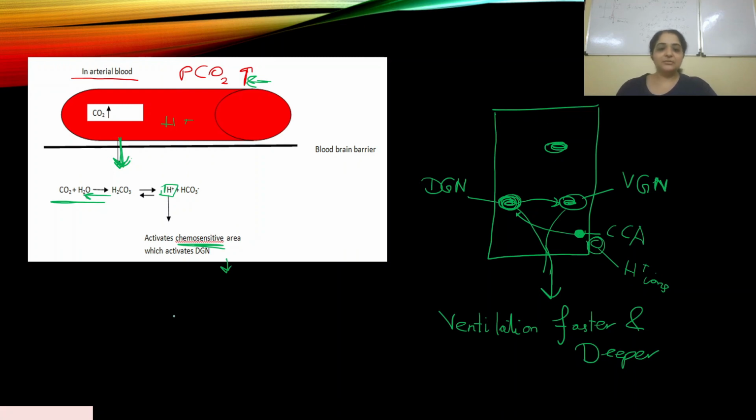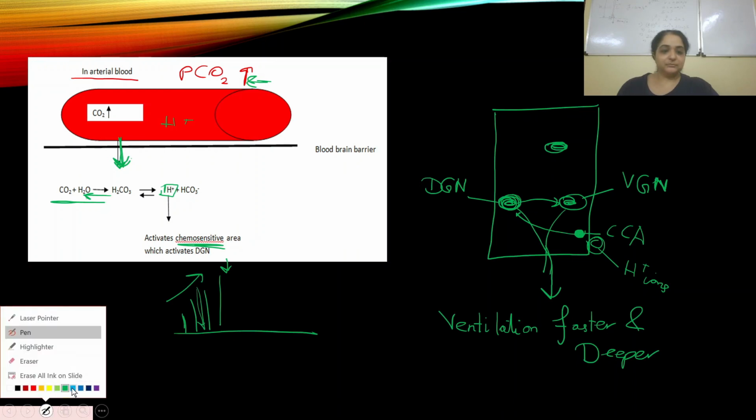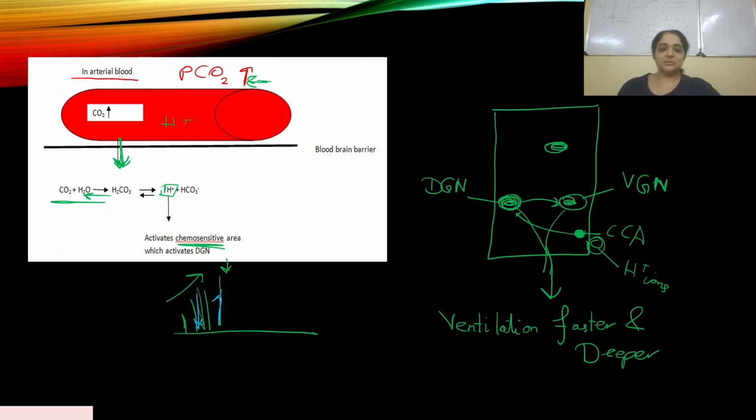Now, if we look at it from the inspiratory ramp signal, what do you mean by faster and deeper? We have seen the inspiratory ramp signal when I explained the pneumotaxic center. That was for normal quiet breathing. Now when faster and deeper ventilation happens, this ramp signal becomes more steep, and it becomes faster. That means quick inspiration, quick expiration, quick inspiration, quick expiration, and it is more steep.